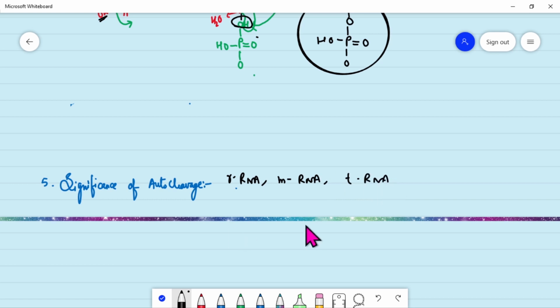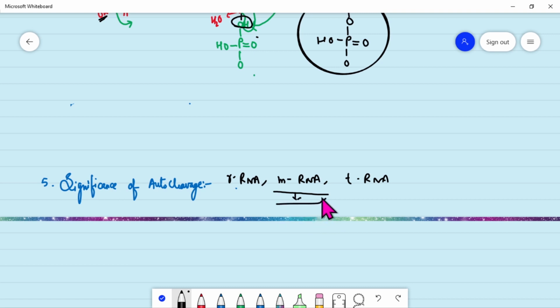Out of these, messenger RNA helps in sending messages to the transfer RNA for the formation of protein. As it helps in sending messages, it is very, very important.